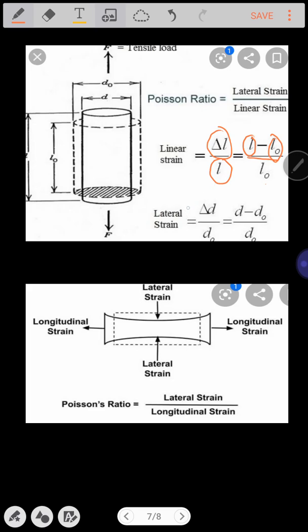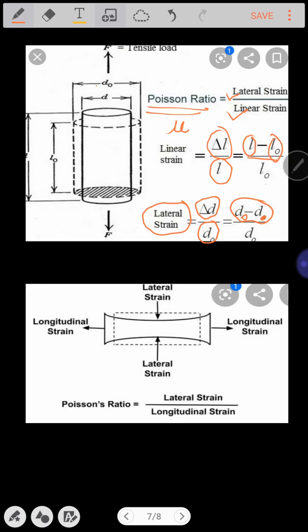Here the lateral strain is the change in the diameter to its original diameter. What is the change in diameter? D0 minus D. D0 minus D divided by D0. So if you take the ratio of lateral strain with respect to the linear strain, this gives the Poisson's ratio, which we are going to express as mu.